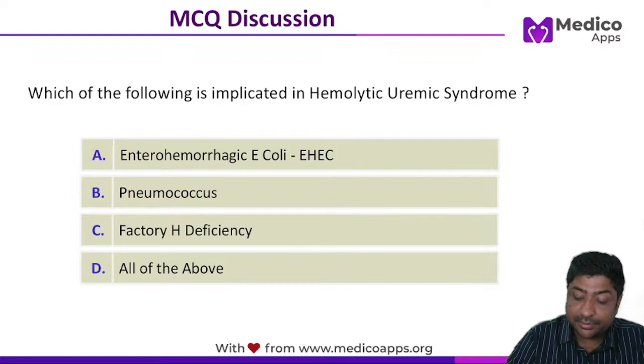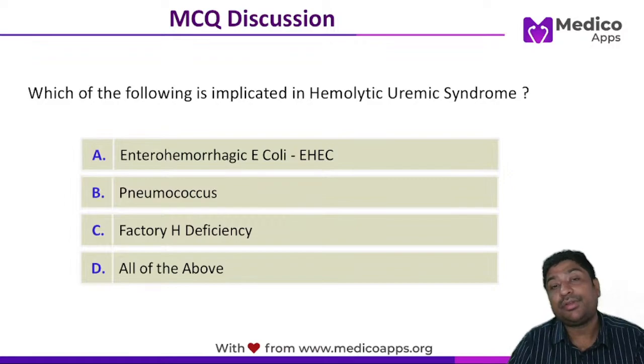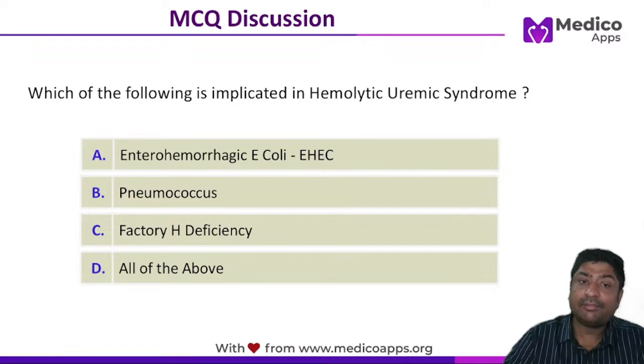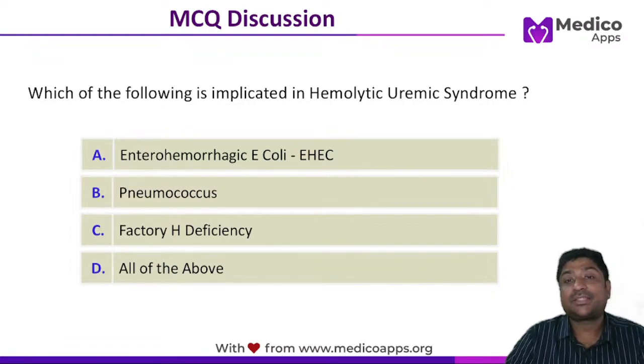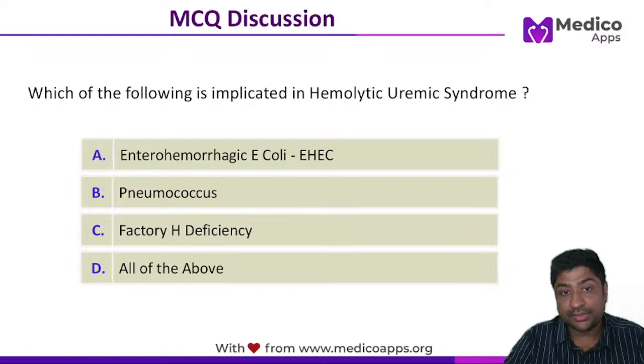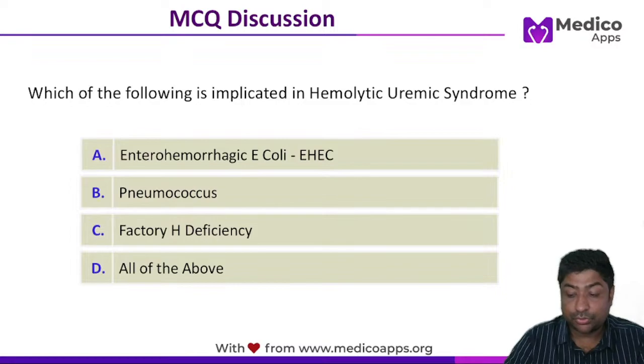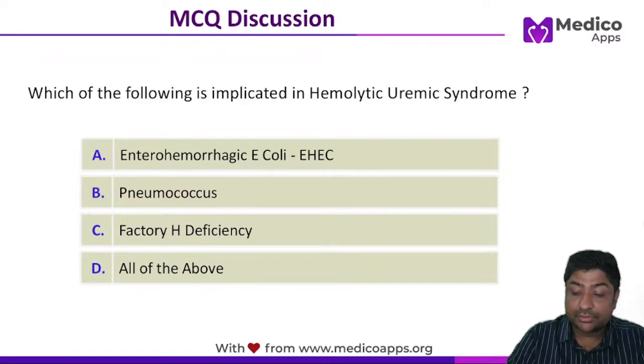How do we manage this patient? As already told, if it is enterohemorrhagic E. coli, then we will not give antibiotics. If it is due to pneumococcus, we will give antibiotics. Plasma exchange is not very helpful in these cases. Plasma exchange or plasmapheresis is not helpful. Remember this, because there are no antibodies. So antibiotics, only if it is because of pneumococcus, then only it will be helpful. Otherwise, it will not be.